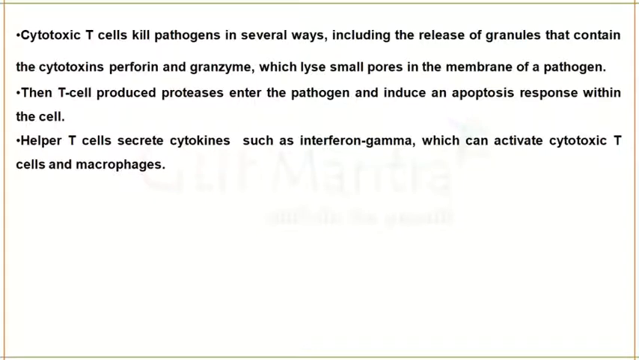Cytotoxic T cells will then kill the pathogens. It has several ways, like granules being released. We already studied that granules are toxic to the pathogens. The perforin granzyme pathway can be used: small pores will be created in the membrane of the pathogen and lysis of the pathogen can happen. Then the T cells produce proteases that will enter the pathogen and can cause apoptosis in the pathogen.